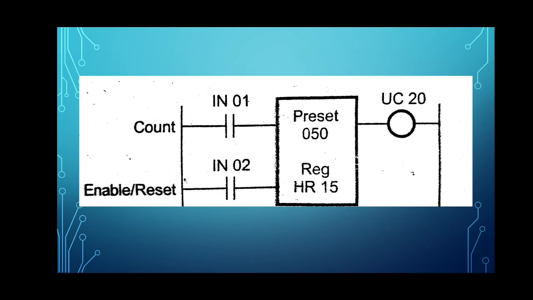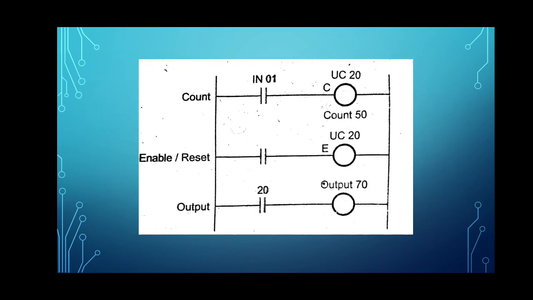The counter is enabled or reset by applying a pulse to input IN02. The counter shown in the next figure counts up to 50 since its preset value is 50. The counter register is holding register HR15.